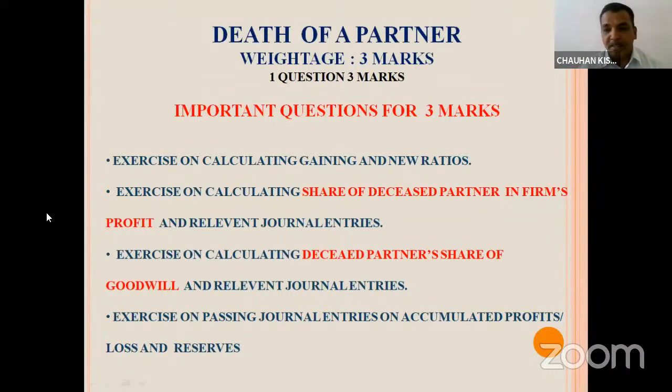Here also there are chances of asking the goodwill. So this is partner's share of goodwill and its journal entries. These are the 2 important topics from the death of a partner. Other things, same like retirement, they can ask you on the revaluation account, they can ask you on distributing the accumulated profit and reserves. But these two are the very important topics from the death of a partner.